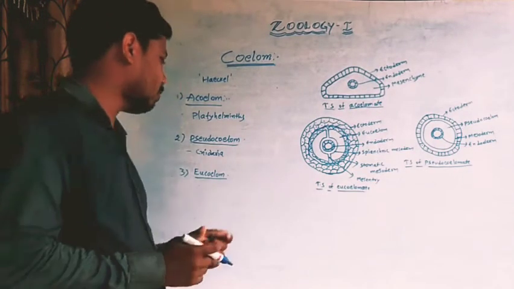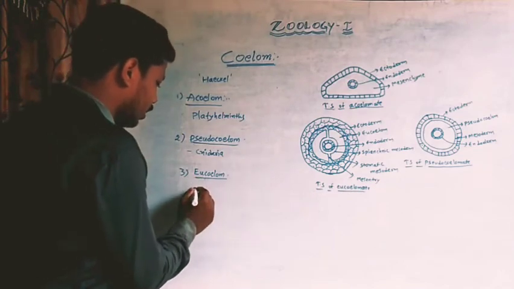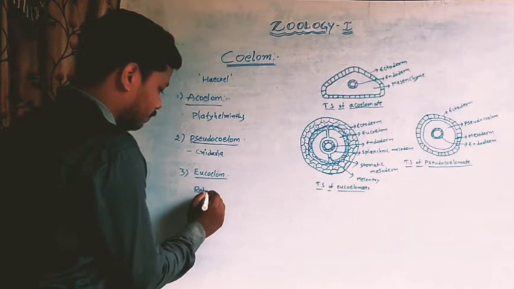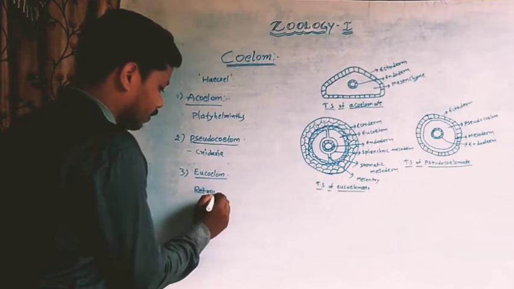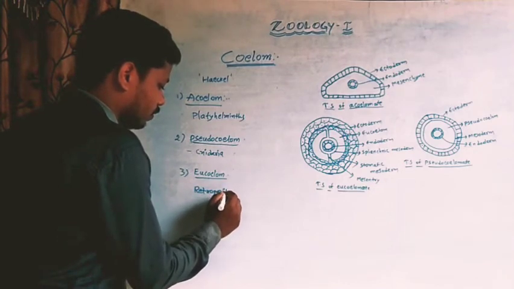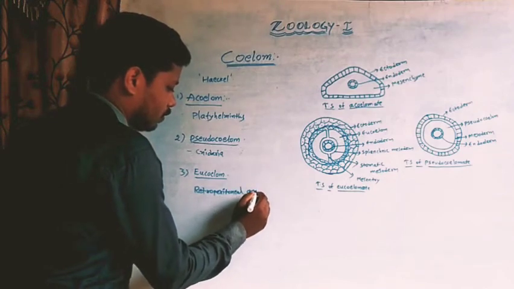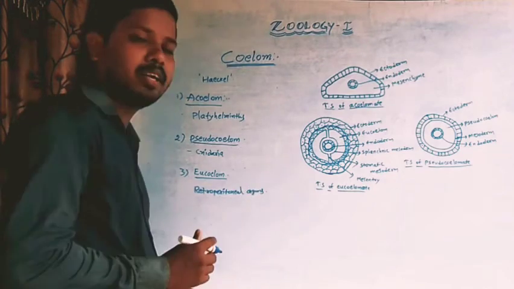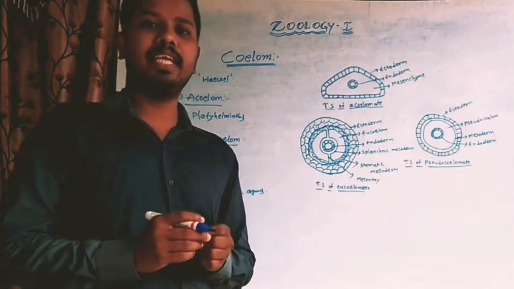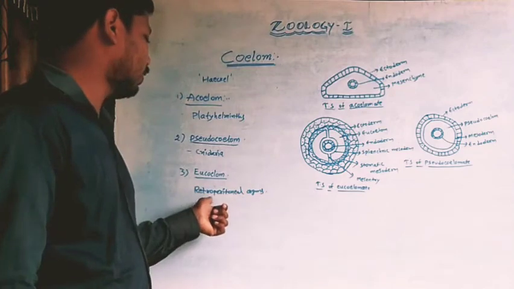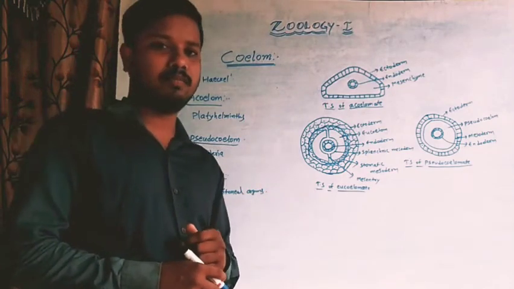The organs which are covered by the peritoneum are called retroperitoneal organs.